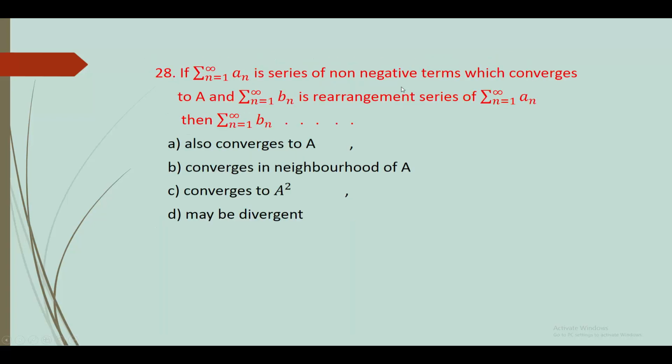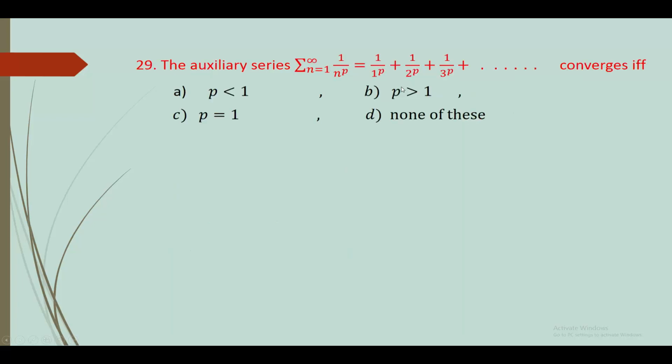28. If sigma n varies from 1 to infinity an is a series of non-negative terms which converges to A, and sigma Bn is a rearrangement series of sigma an, then sigma Bn, A option also converges to A, B option converges in neighborhood of A, C option converges to A square, D option may be divergent. Answer is A option also converges to A.